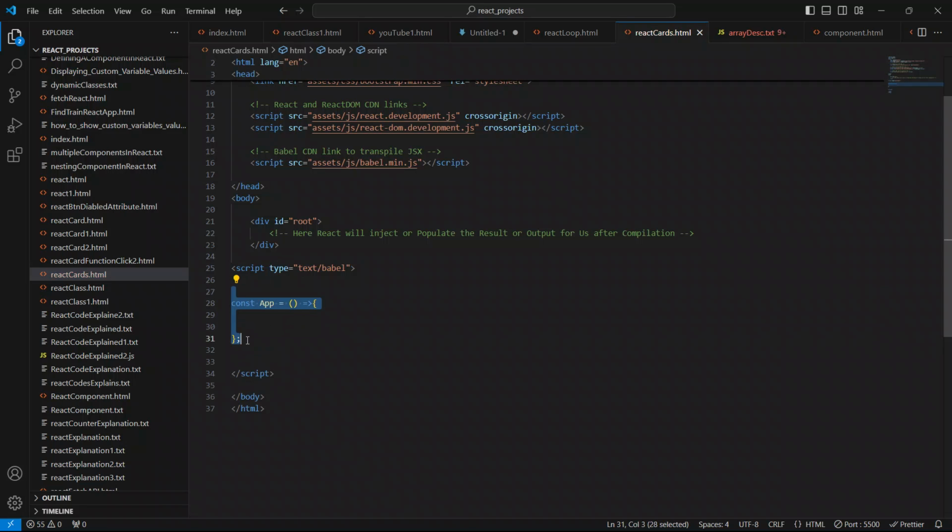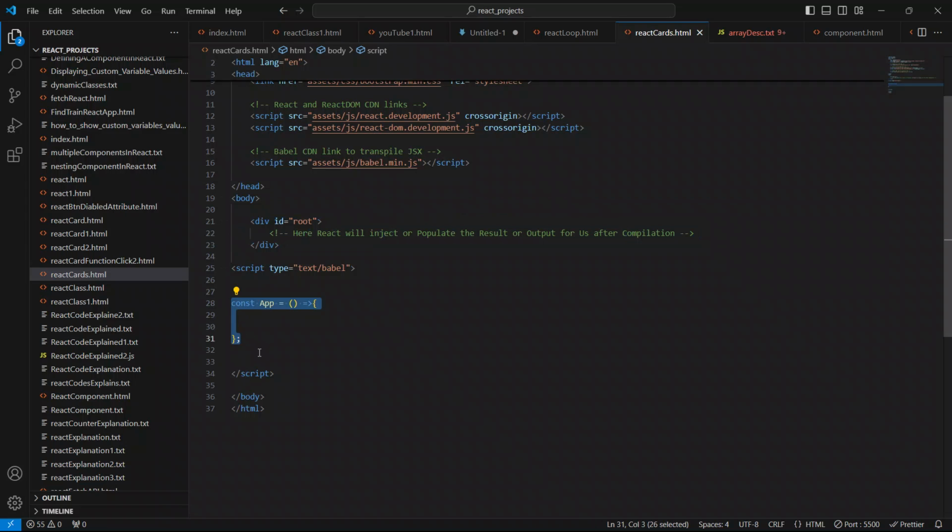Now we have to attach this parent component. Guys, listen to me very carefully. We have to attach this parent component with this wrapper div, with this container div. Then only React will interact with this div, and then only it is going to inject or populate the code here. So for this we have to attach this div with this parent component.